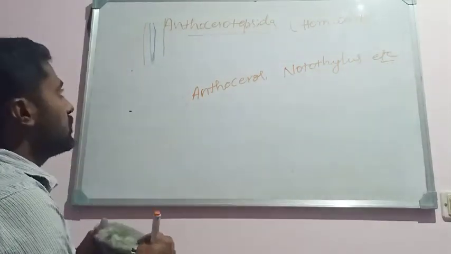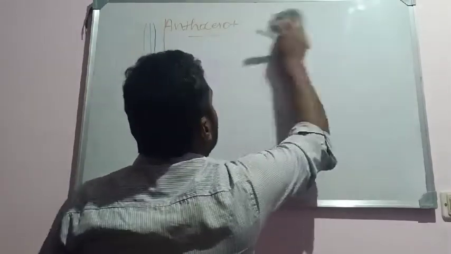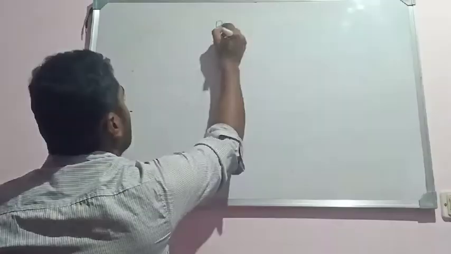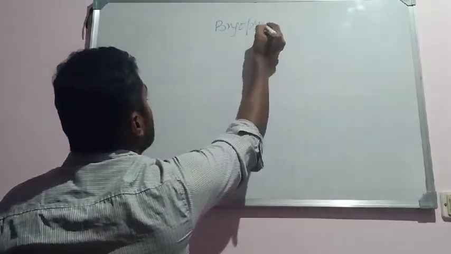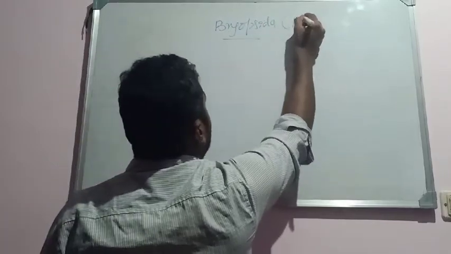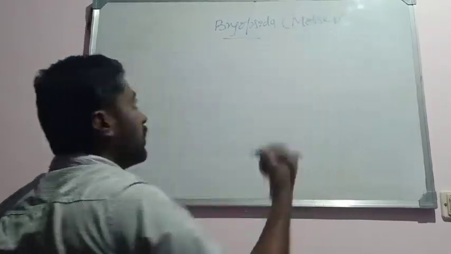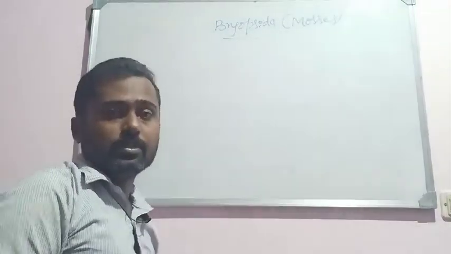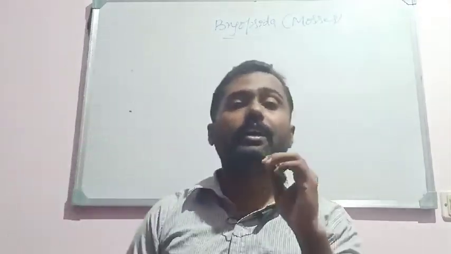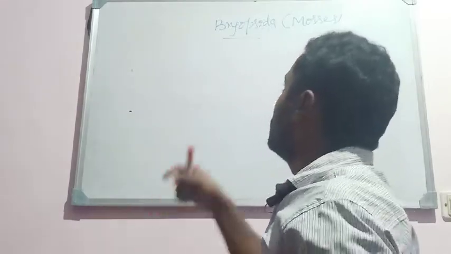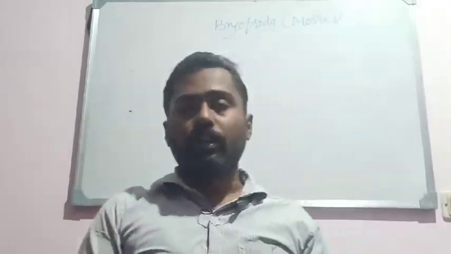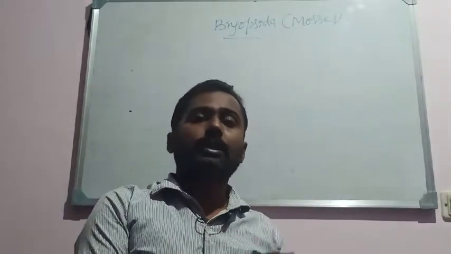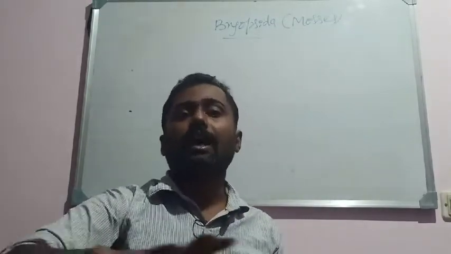The next group of plants in the bryophytes is Bryopsida. The last and most advanced members of the bryophytes are the Bryopsida, commonly known as mosses. They were known as mosses mainly because when they grow on the surface of the soil, they form a green carpet.